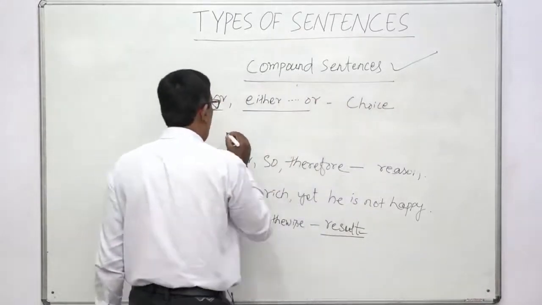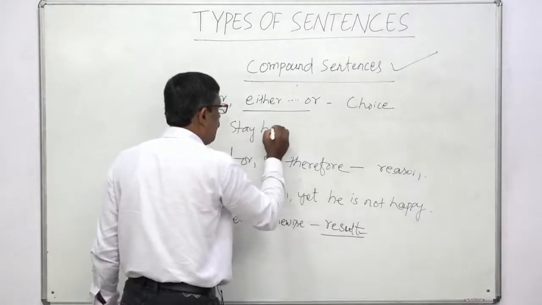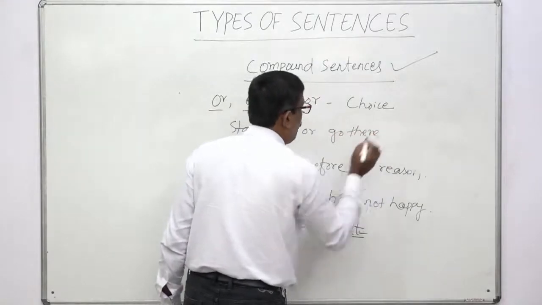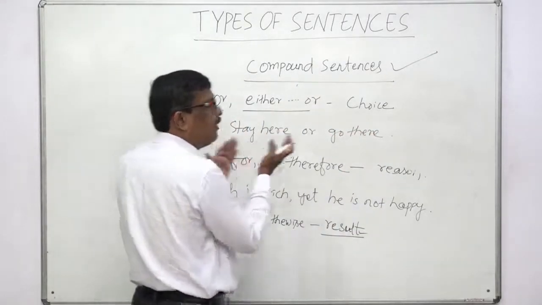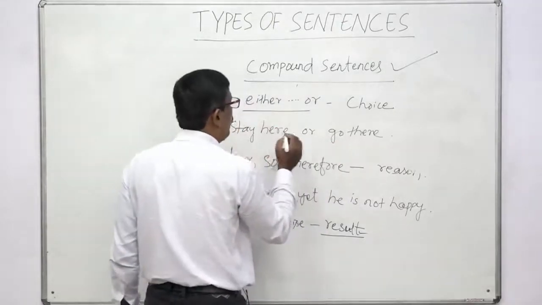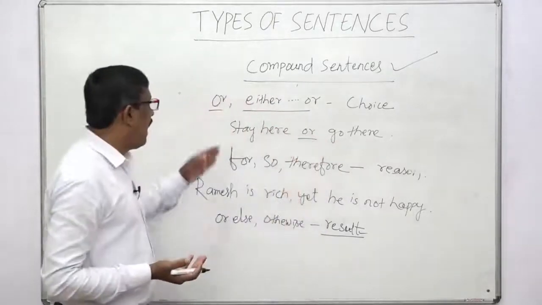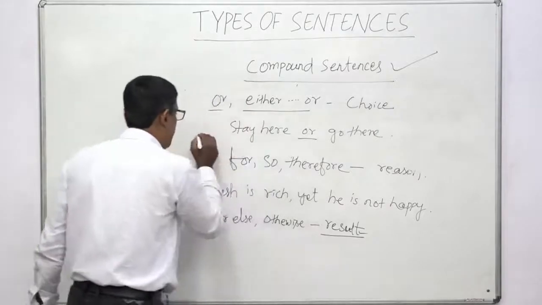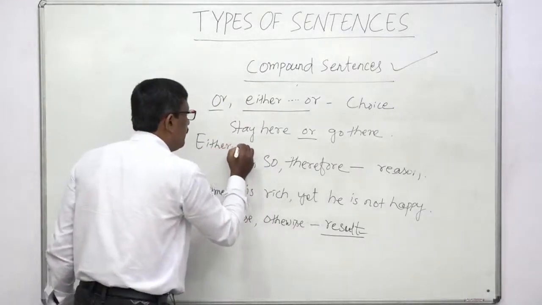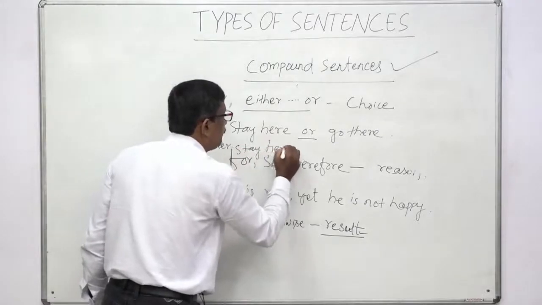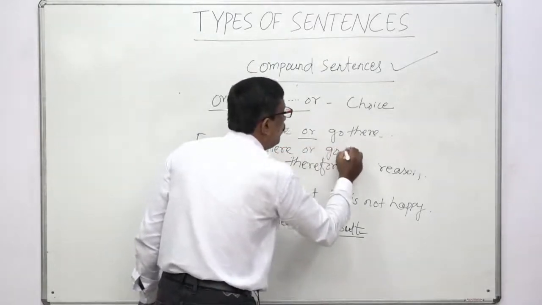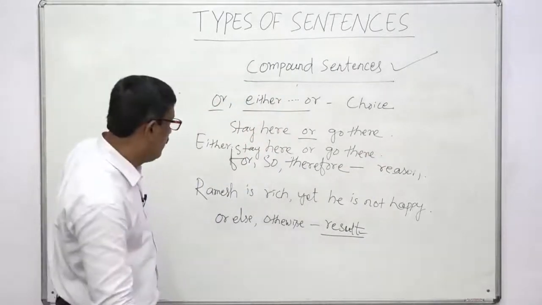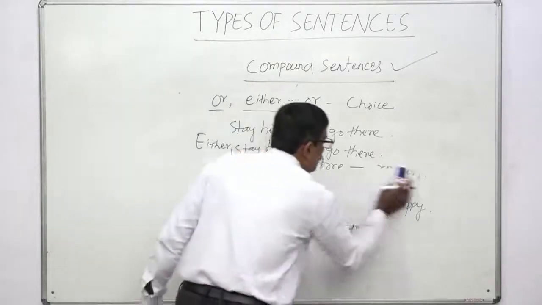But what is choice? Stay here or go there. That means you may stay here, you may go there. There is a choice here. If there is a choice, we will use or, either or. Either you stay here or go there. We may use either as well instead of or. Either stay here or go there. Okay, have you understood the use of or and either or? Then we will discuss the other conjunctions.